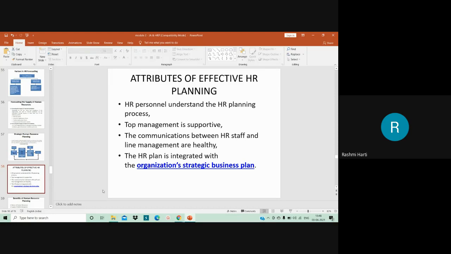Okay. So the HR plan is integrated with the organization's strategic business plan. HR should always remember that whatever HR plan we have seen in strategic human resource planning is always connected to the strategic business plan, which keeps on changing. So if that is taken into consideration, then obviously your HR planning will be 100% effective.